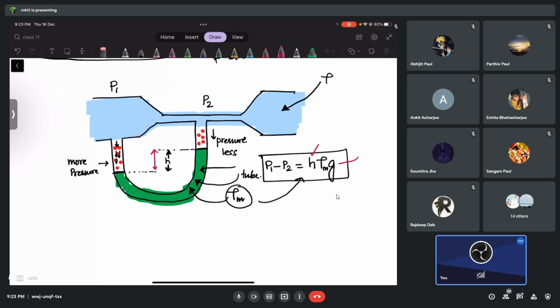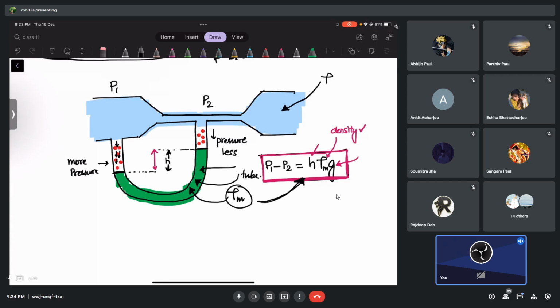This G is 9.8. That's not a problem. We'll be doing it on Earth, so 9.8. This rho m, I will be taking such a liquid whose density we know. Yes or no? Okay, so do you agree that easily I can find the pressure difference? Agreed with me? Just check, guys. Can I find the pressure difference very easily or not? Yes, sir. Okay, just come and put the liquid whose density you know. Okay, so you do that. No, you put it there.